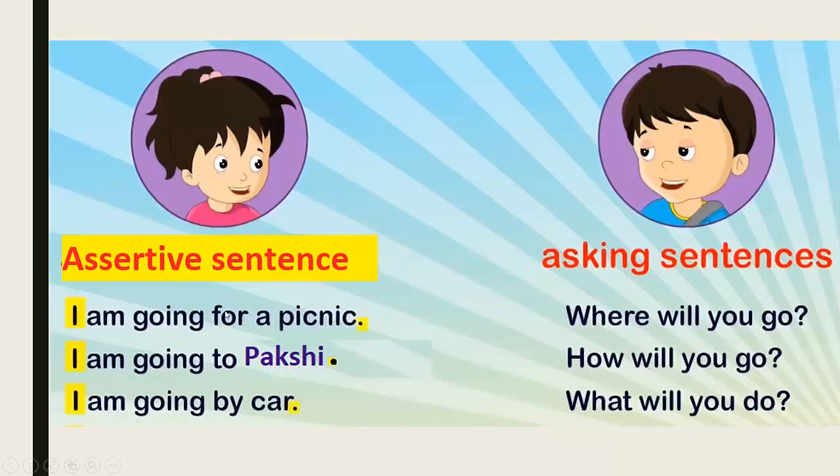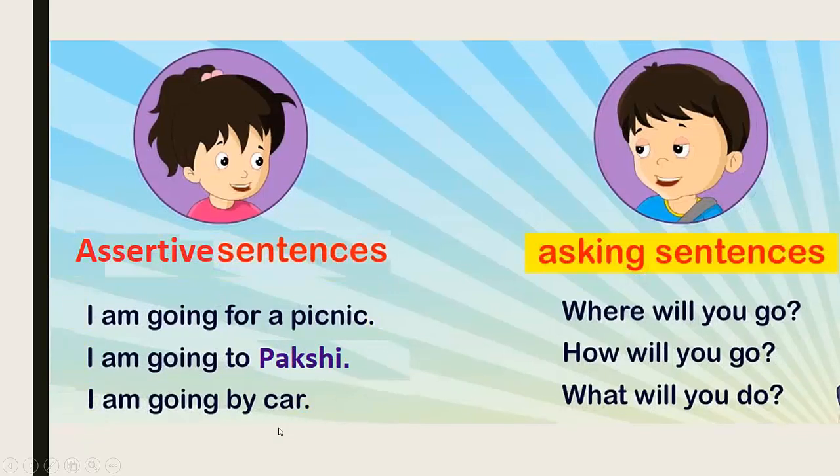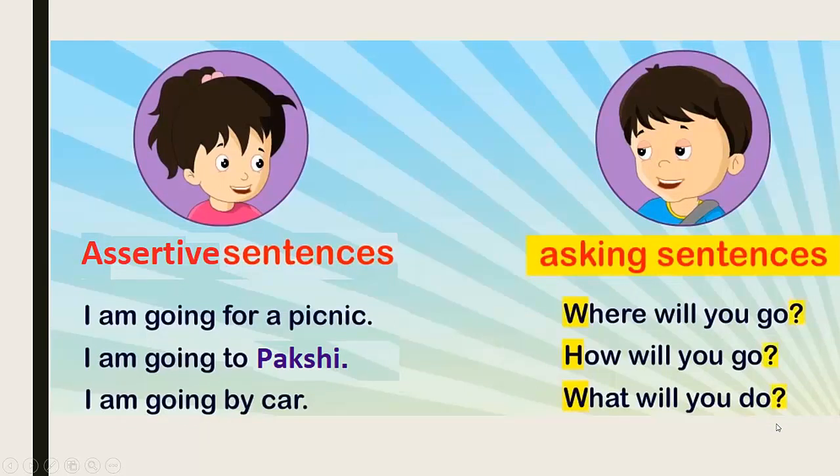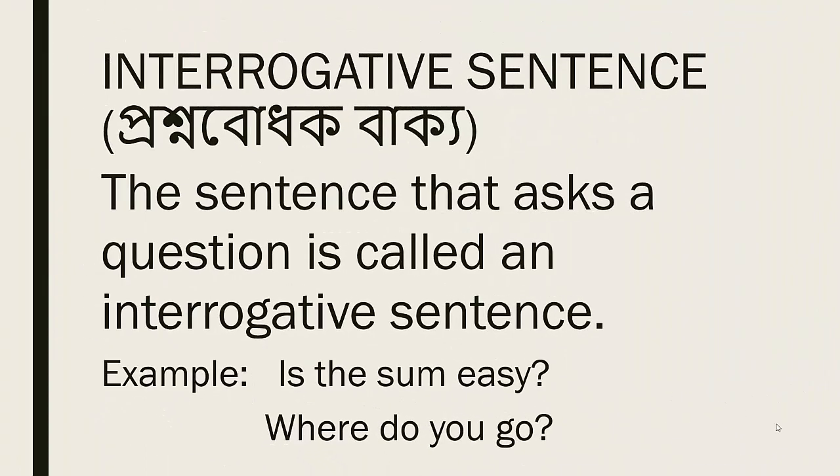As we have already learned, assertive sentences begin with capital letters and end with full stop. And interrogative sentences start with capital letters but end with question mark. Now let's read the definition.